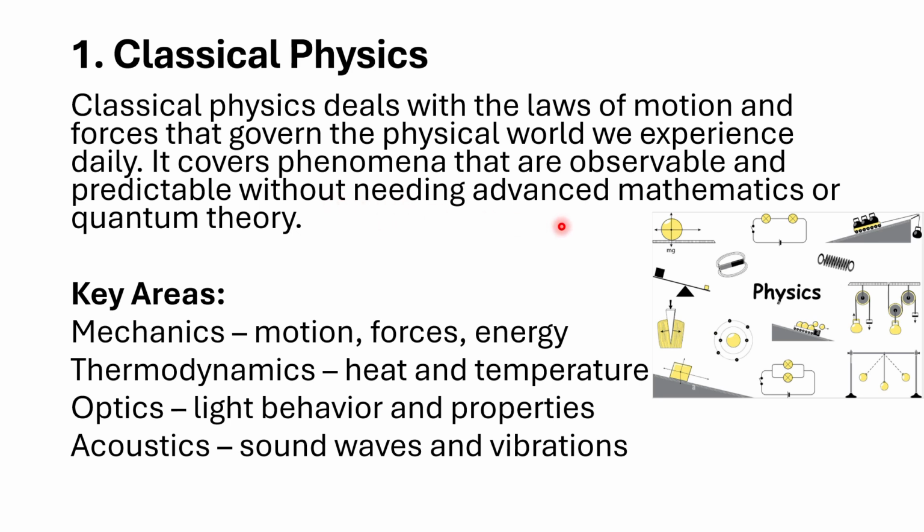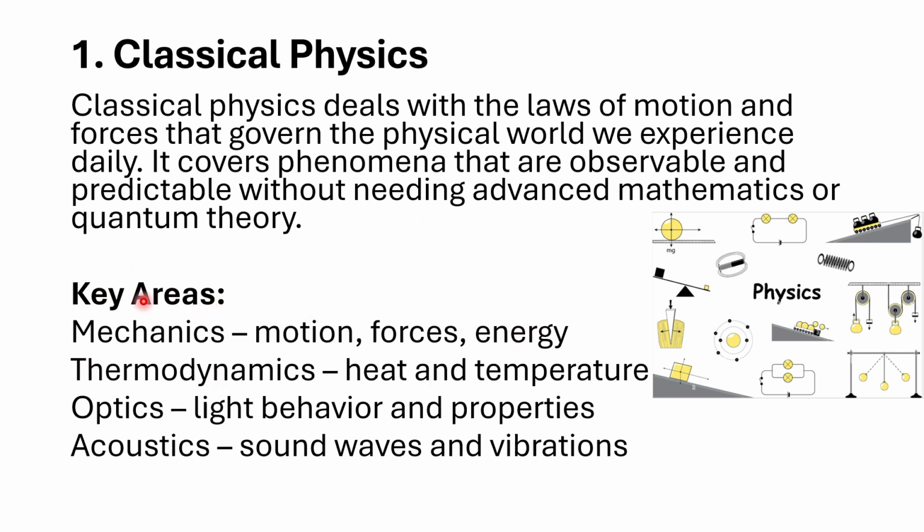without needing advanced mathematical or quantum theories. It means that without diving into very difficult, very complex mathematics, we can easily use simple laws for finding the speed or simply studying objects. The key areas are mechanics: motion, forces, energy.